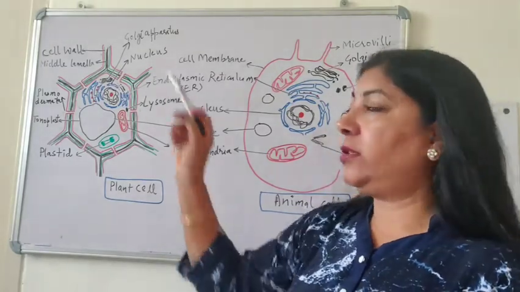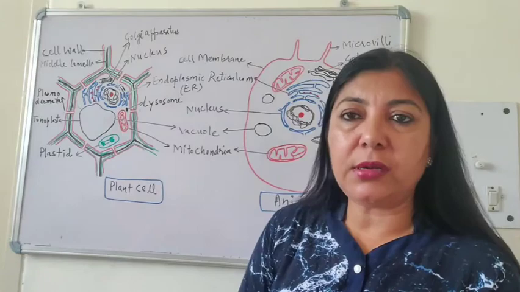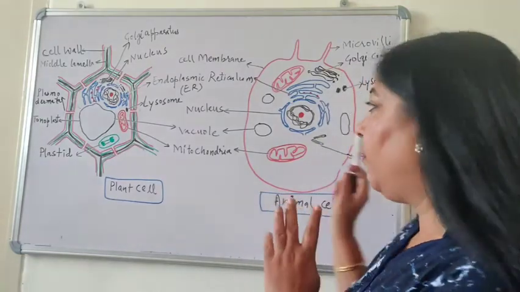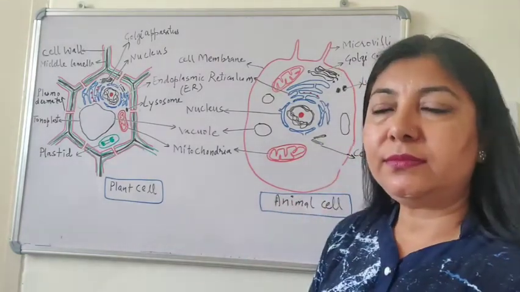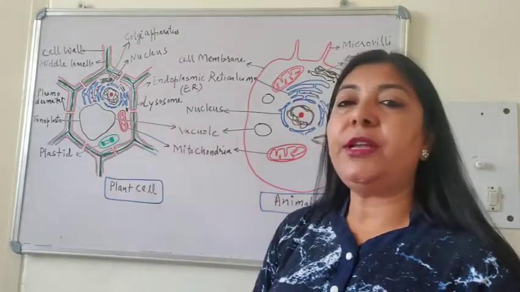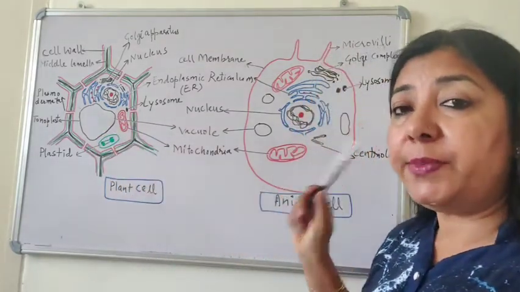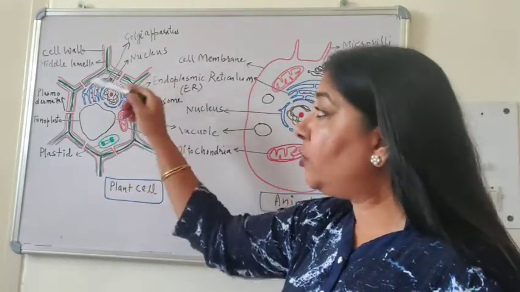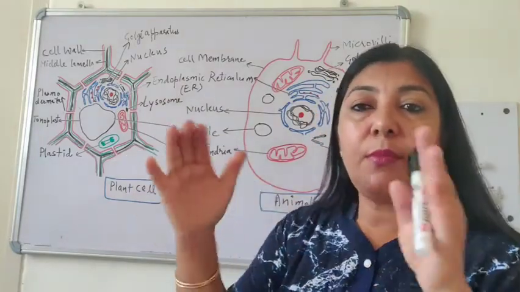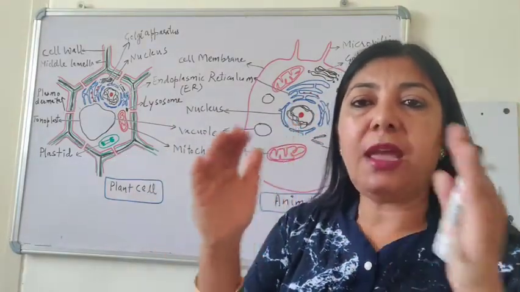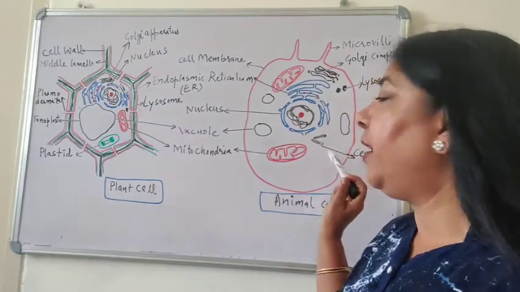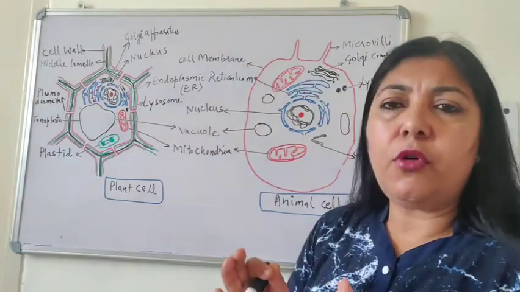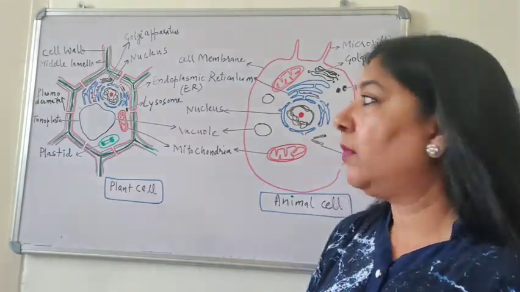Differences are, first, plant cell has got a cell wall, which is absent here. Plastids are present, plastids are absent here. The shape of the plant cell is polygonal, or you can say angular, whereas here it is more of an oval structure.